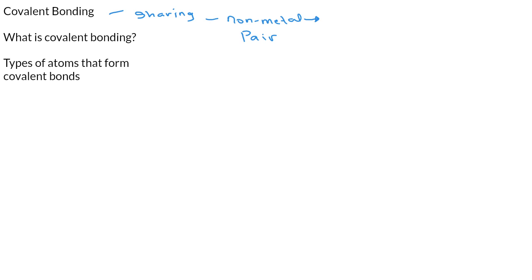Now, can you give me examples of non-metals or non-metallic elements? Yes, good. Oxygen. In fact, I can start from hydrogen. It's a good place to start. Hydrogen is a non-metallic element. Oxygen is a non-metallic element. Or any other one? Yes, fluorine is a non-metallic element. I can put carbon here. Carbon is also a non-metallic element.